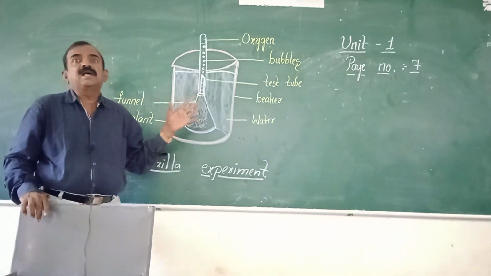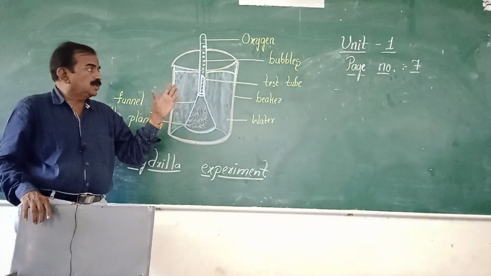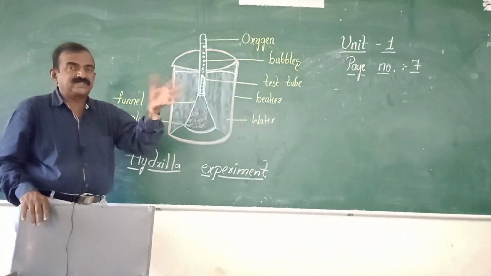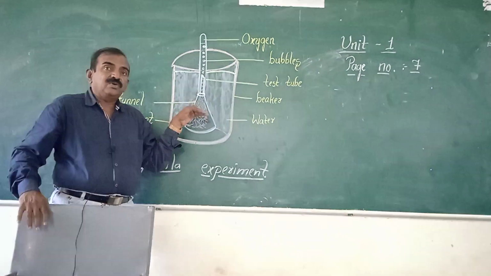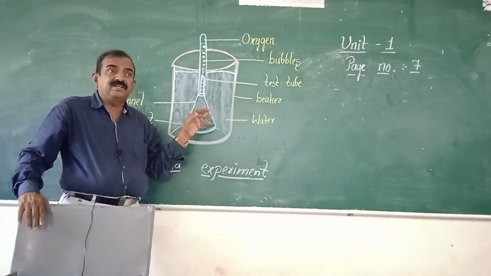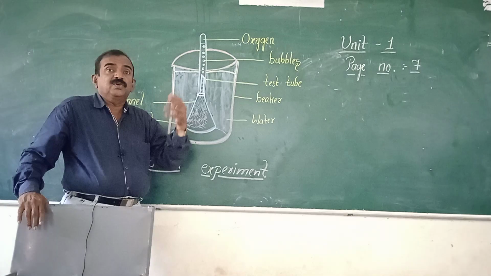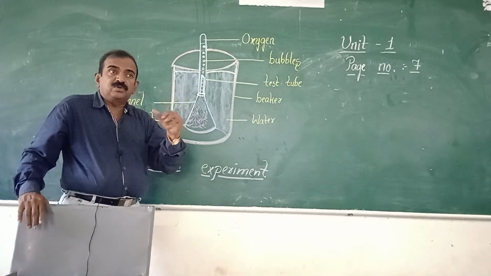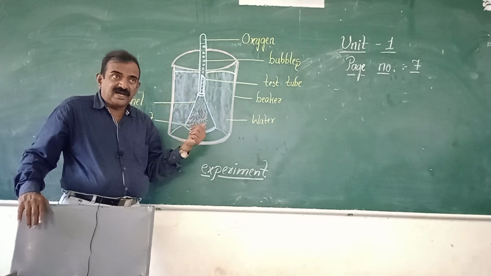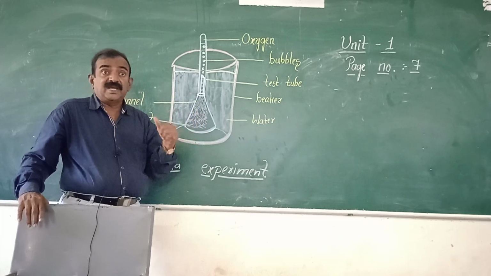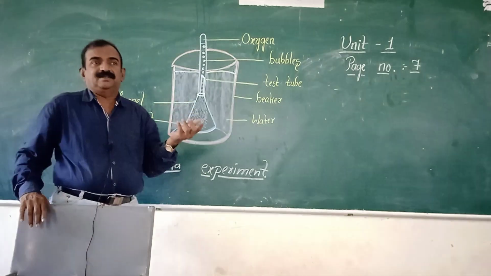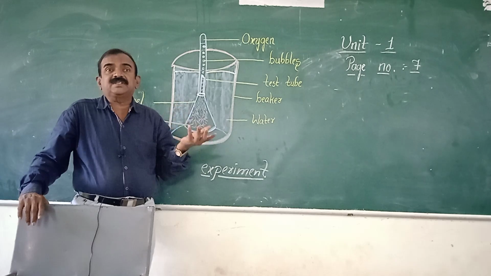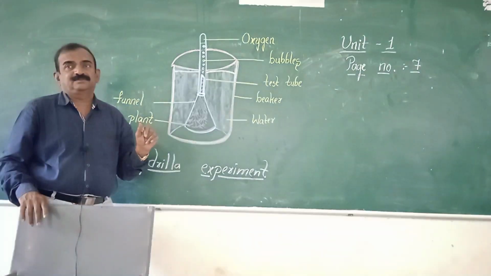Laboratory activities. So here we do this activity in the lab or outside also. To do any activity we need to follow some steps. If you want to write an activity in your record, you need to follow some steps: aim, materials required, precautions, procedure, observation and inference or result.